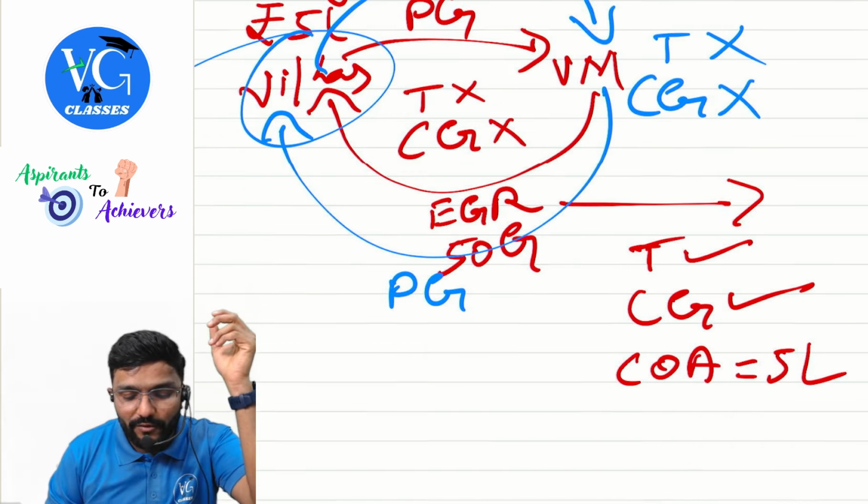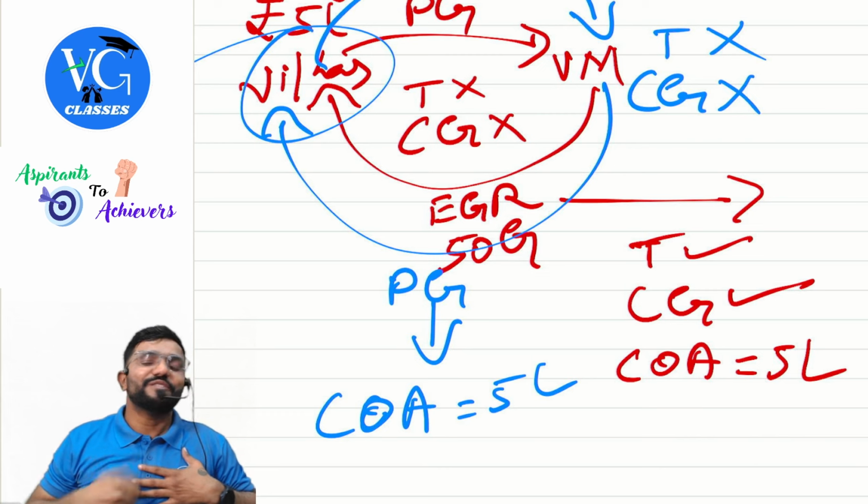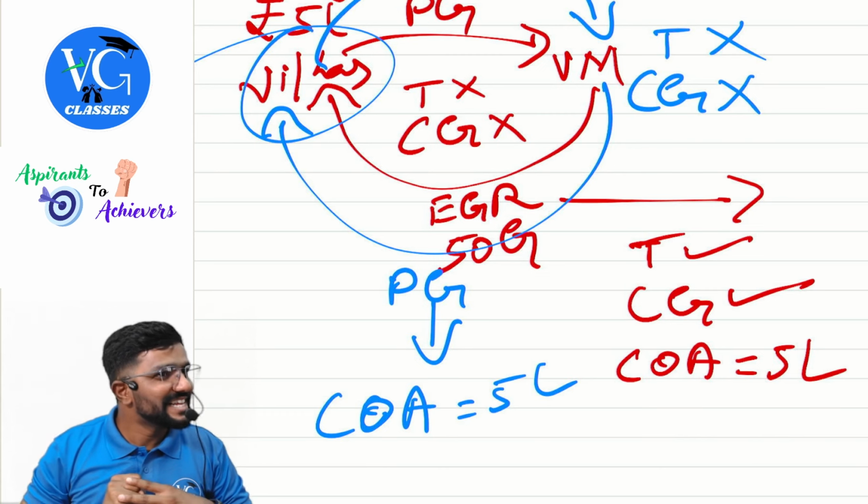Now, what do I have? Physical gold. What is the cost of it? Because if I sell in the future, physical gold is taxable. What is the cost of it? 5 lakh. Guys, it is like a cycle. Simple. Listen here. I purchased physical gold for 5 lakh. I gave it and got an electronic gold receipt. What do I have now? Electronic gold receipt. What is the cost of it? 5 lakh. I gave back electronic gold receipts and got physical gold back. What is the cost of it? 5 lakh. Is that clear?